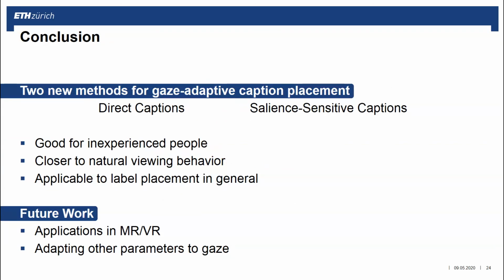In conclusion, we presented 2 new methods for gaze-adaptive captions we call direct and salient-sensitive captions. They are preferred by inexperienced people and result in gaze distributions that are closer to natural viewing behavior. We also see this as an approach for label placement problems in general.